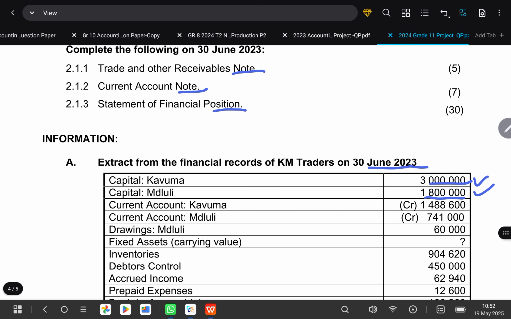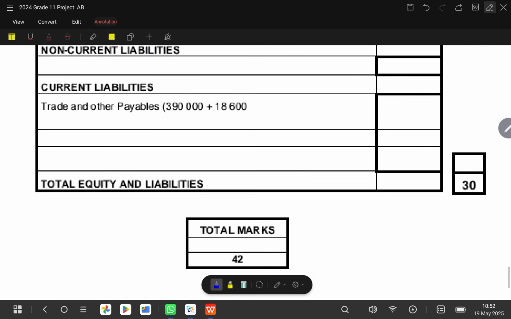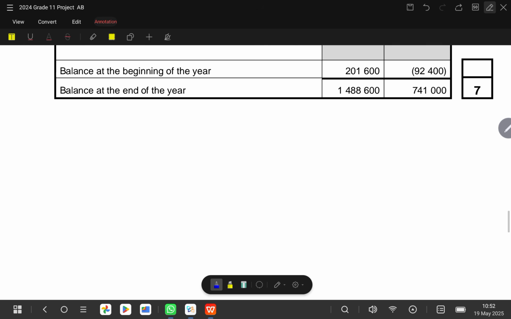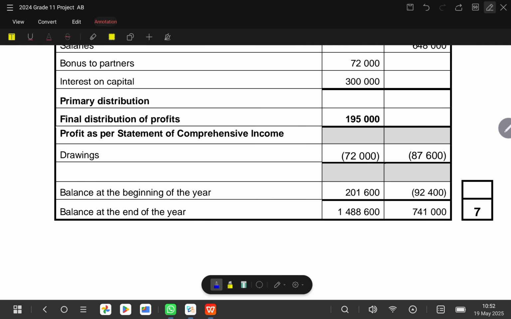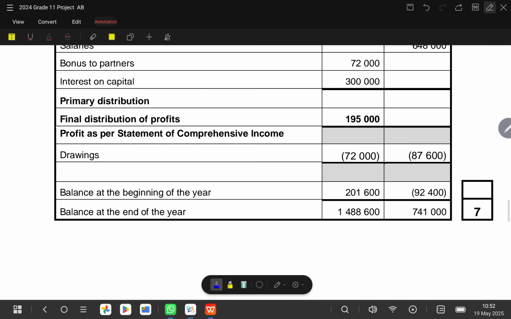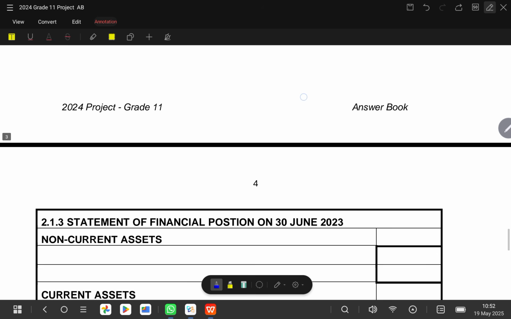So let's check the current account here. Because we still have to prepare it, let's check whether these are our opening or closing balances. You will be controlled by how they've given you the information. They've given us the balances of the year. So these balances that we have here are the balances for our current account. If you check, 1,488,600, I'm going to insert it on the balance sheet.